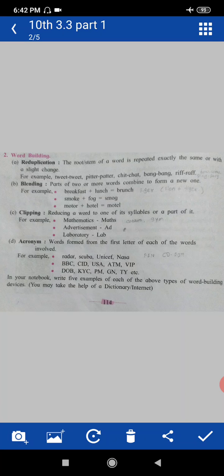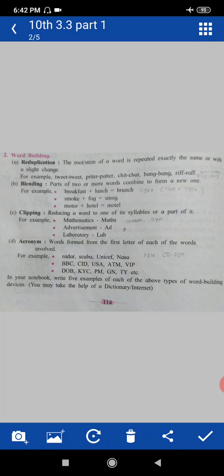Okay. Next way of word formation is clipping. What is meant by clipping? In clipping, a word is reduced to one of its syllables or a part of it.